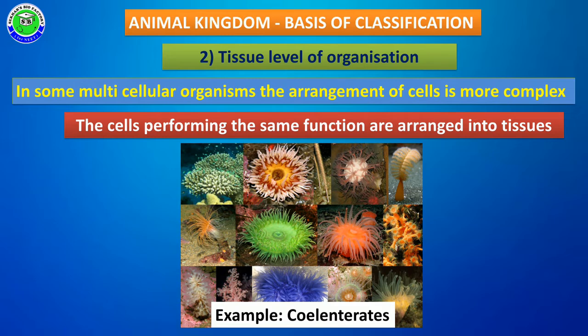Example: coelenterates. They show tissue level of organization because different types of tissues are present in their body, but they never become organs, so coelenterates are the best example for tissue level of organization.